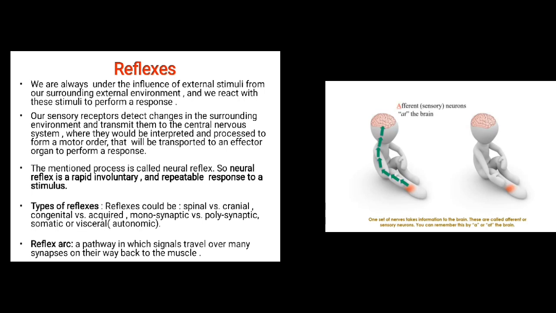There are several types of reflexes: spinal, cranial, congenital, acquired, monosynaptic, polysynaptic, somatic, and autonomic reflex. A reflex arc is a pathway in which signals travel over many synapses on their way back to the muscles.